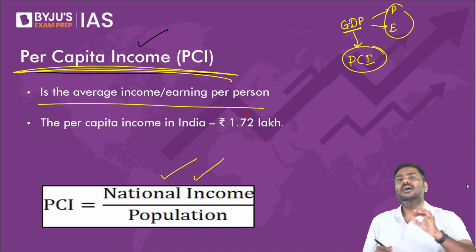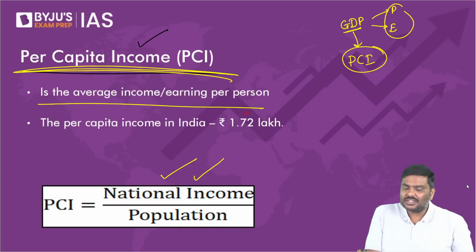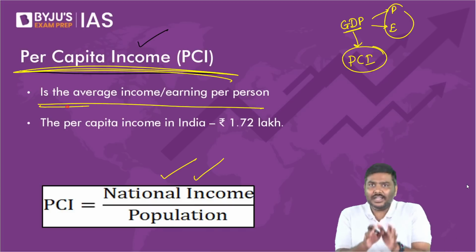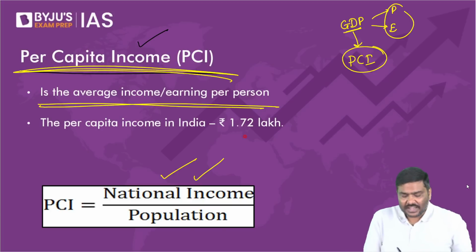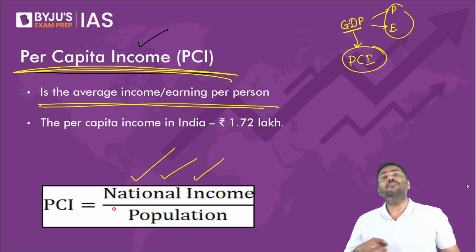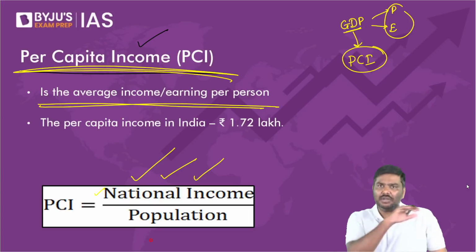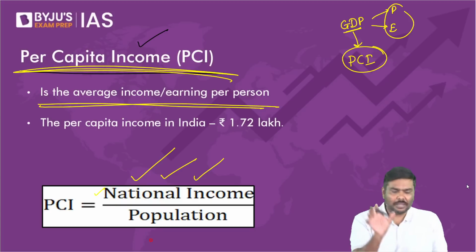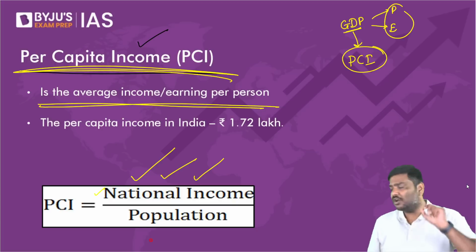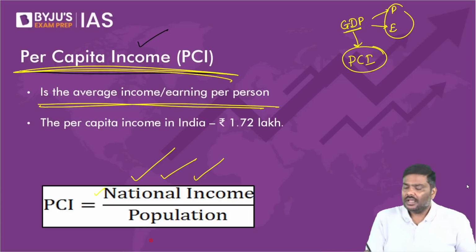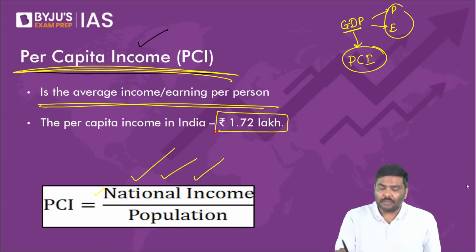Now, what is per capita income? Per capita income represents the average income. Per capita means per person. Remember this, per individual. So per capita is the average income or earning per person in India. The formula is very simple: national income divided by the population. Whatever the national income is, divided by population, you will get the per capita income.